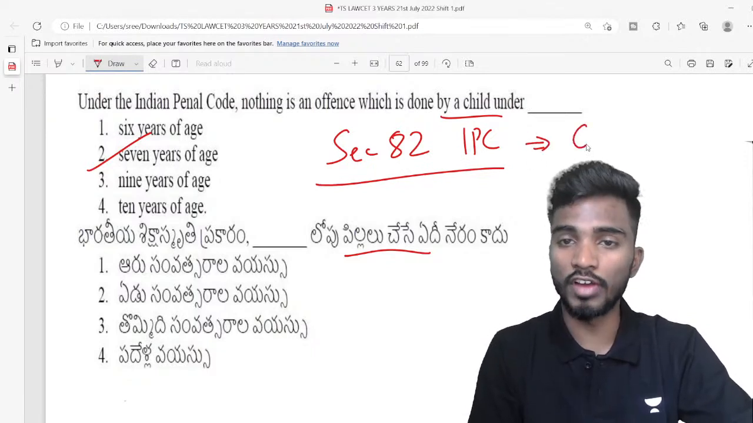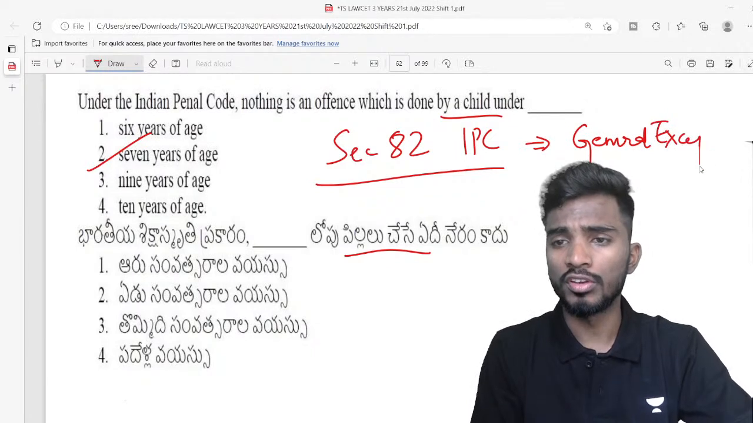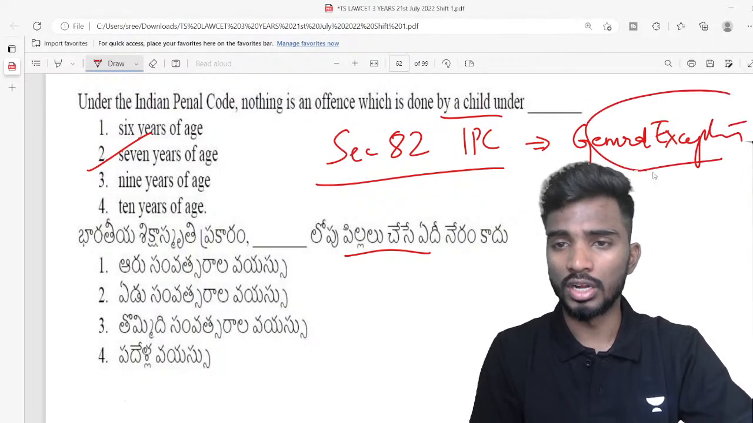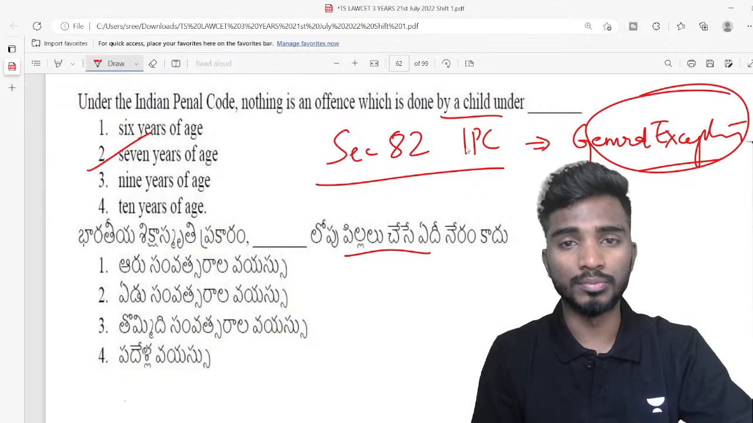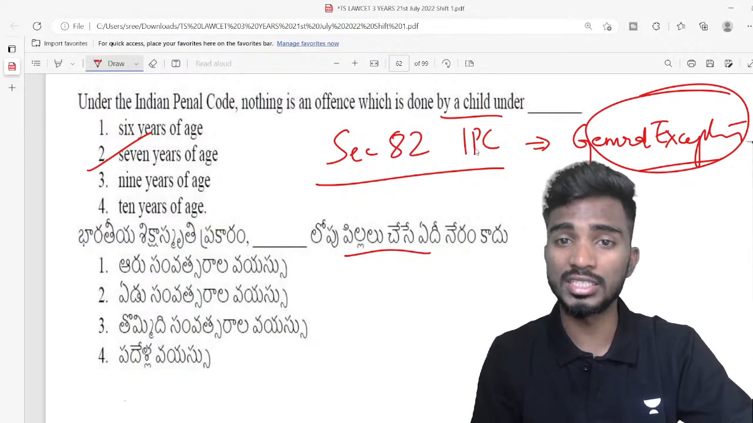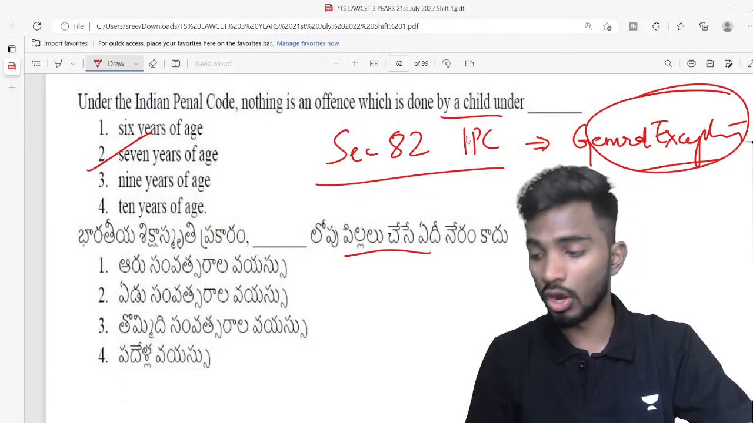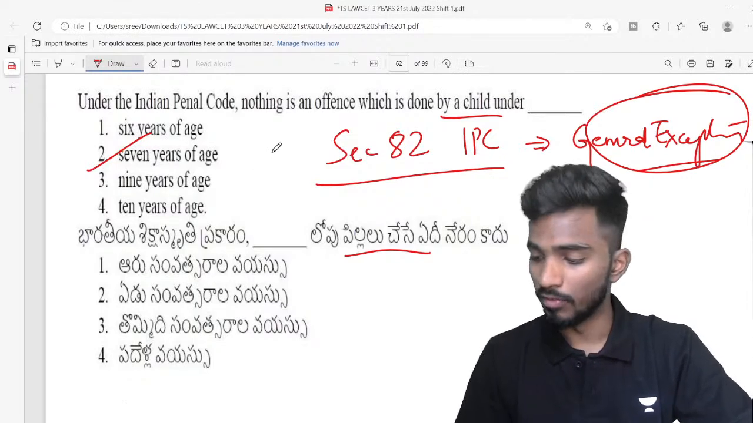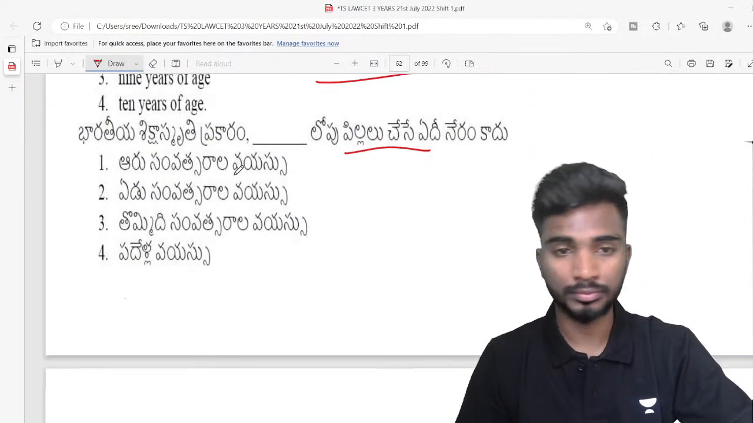So section 82 of IPC talks about general exceptions. In chapter 4 we have general exceptions. So under general exceptions, child is also an exception. If a child is committing any offense, it is not a crime because they don't know. Very good Nazia, very good Alpha.